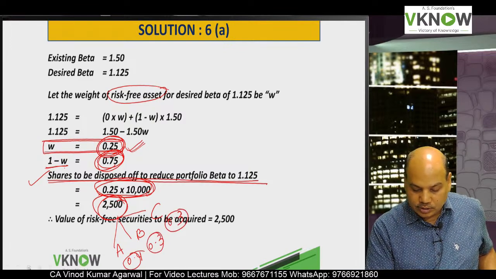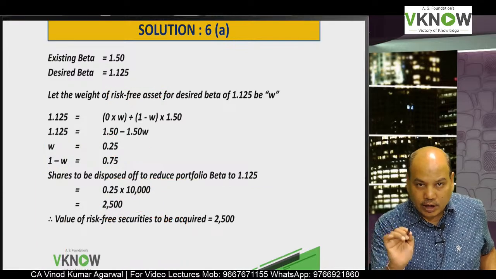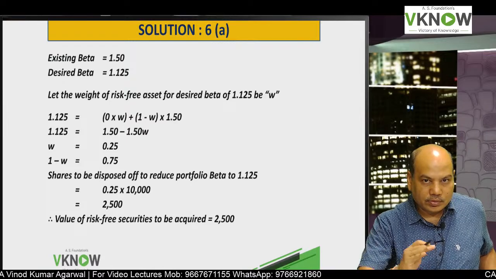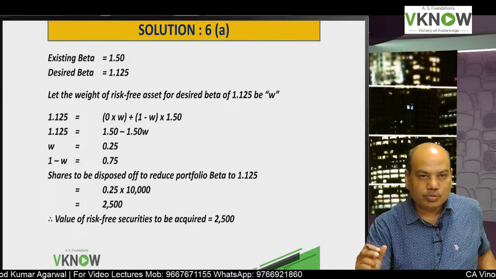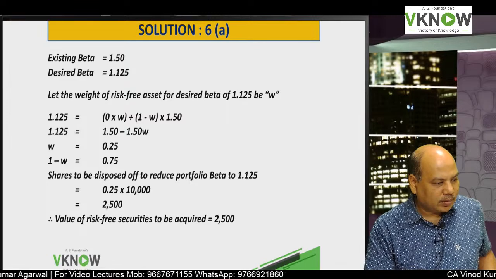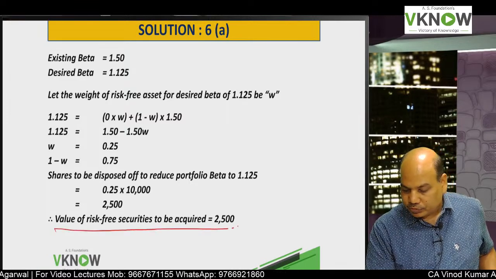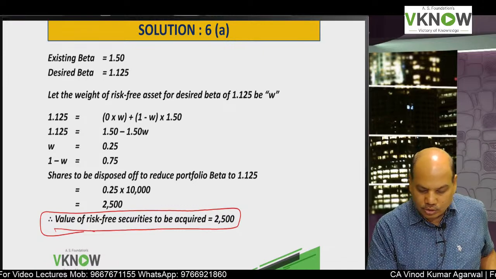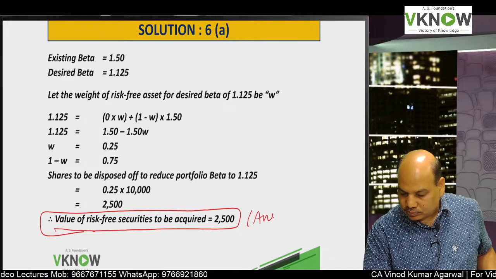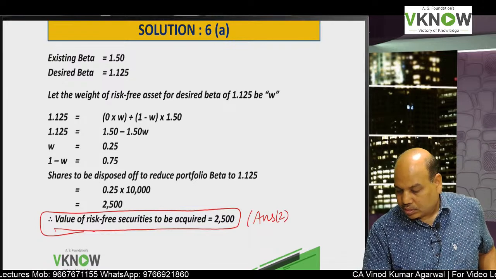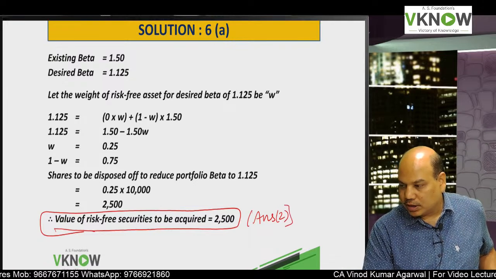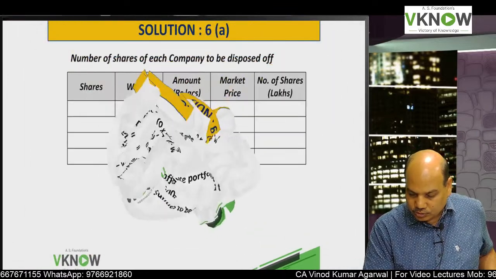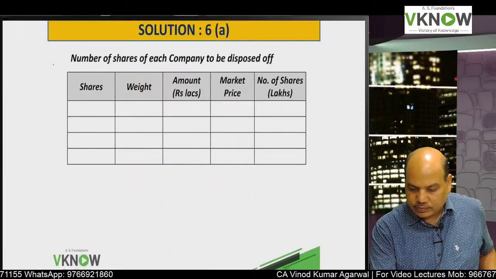That will give me the value of each share to be sold. Divide by price and it will give you the number of shares to be sold. Very easy mathematics. Come on student, write down the value of risk-free asset to be acquired. This is your answer of part 2. Value of risk-free asset to be acquired is equal to 2,500.